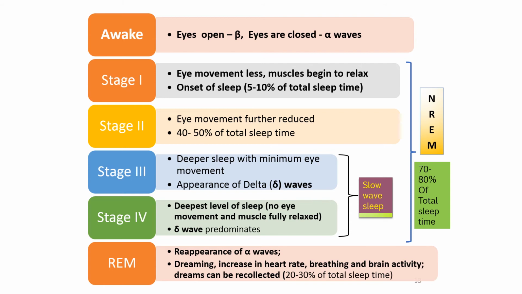In stage 4 NREM, there will not be any eye movement and the muscles will be fully relaxed. There is one wave that starts appearing, that is the delta wave. The delta wave first appears during stage 3 NREM, and then it is very prominent during stage 4 NREM. So stage 3 and stage 4 NREM are known as slow wave sleep.